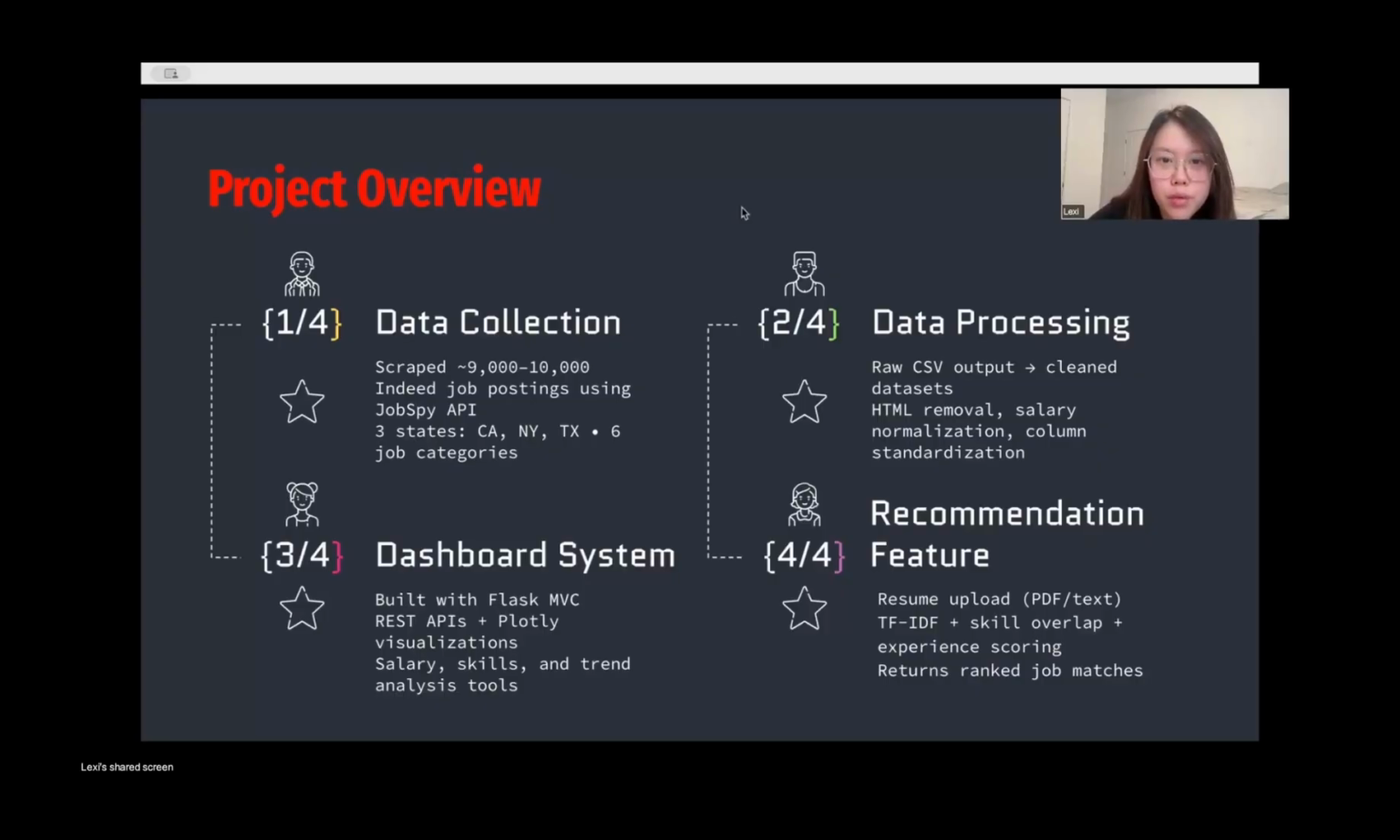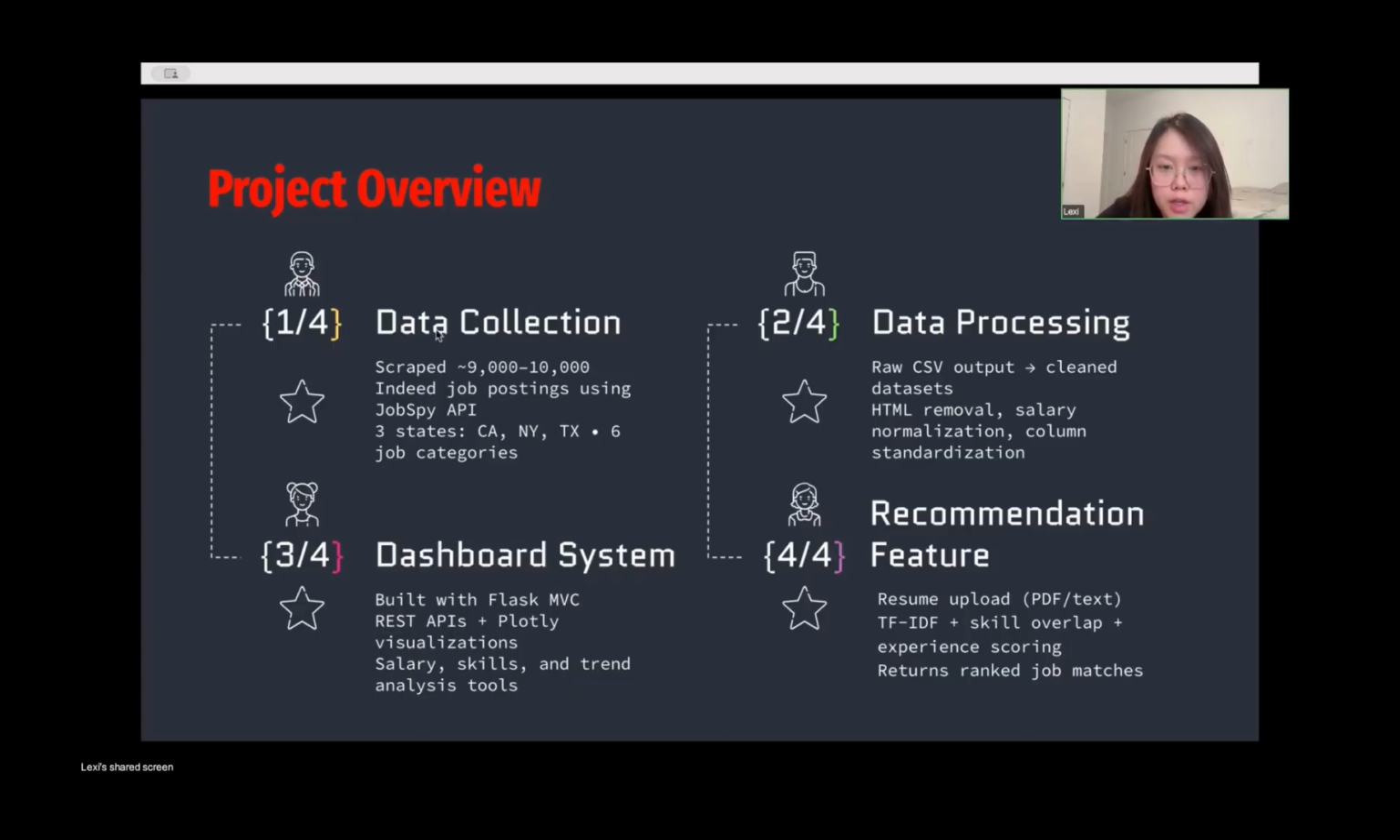Now, I will briefly walk through our project overview and explain how our system is structured from end to end. Our project analyzed the job market for students majoring in statistics-related fields across three states: California, New York, and Texas. We focused on six job categories, including software engineers, data analysts, business analysts, data scientists, machine learning engineers, and product managers. We built a complete data pipeline and an interactive platform that takes data from collection all the way to user interaction and job recommendations.